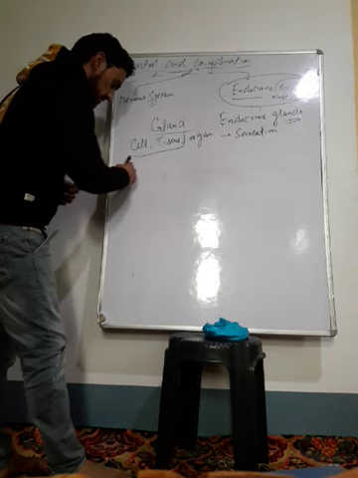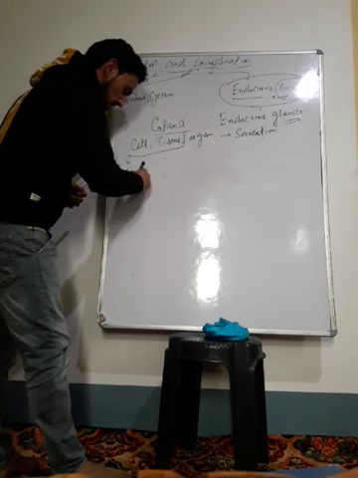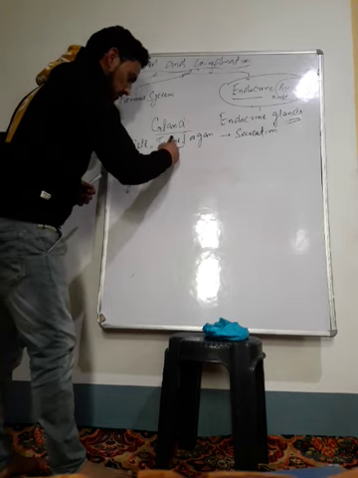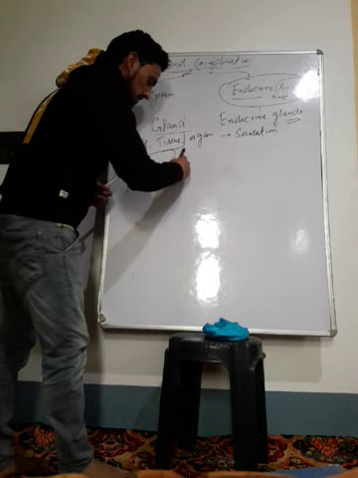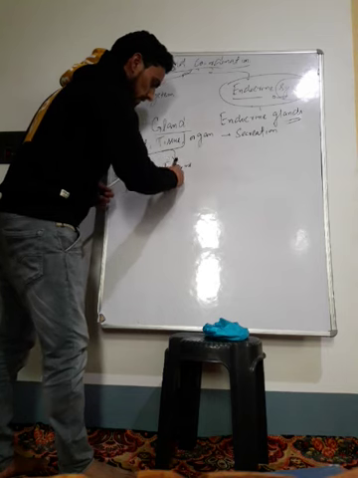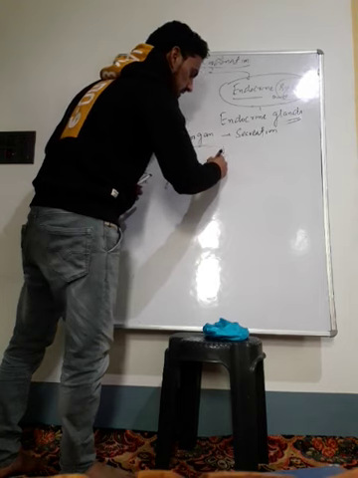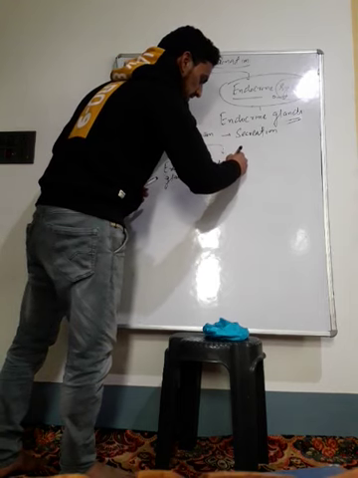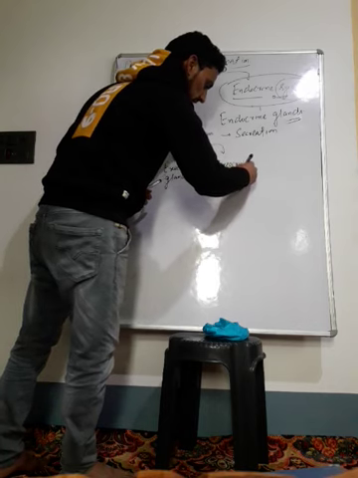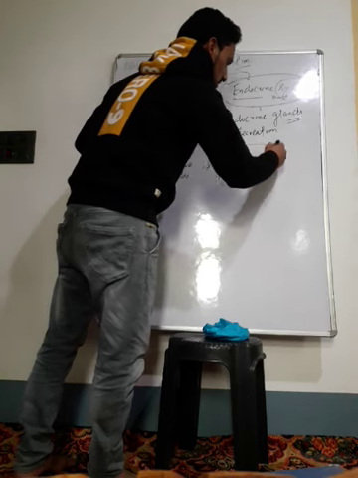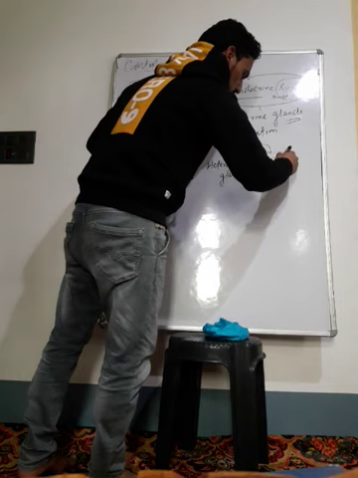The glands have been classified into four categories. The first type of glands are known as the endocrine glands. The second category of glands are known as the exocrine glands. The third type of glands are known as the heterocrine glands, also known as the mixocrine glands. And the last category of glands are known as the mixed organs. These are the four types of glands present inside the human body.